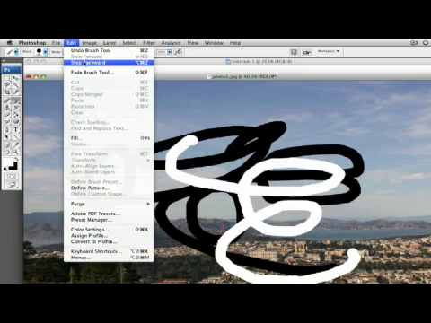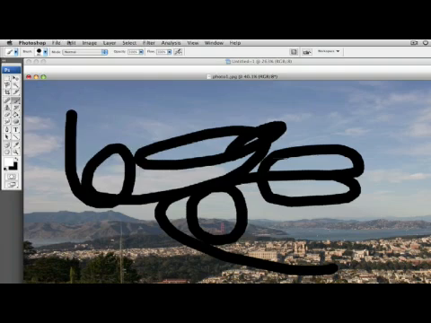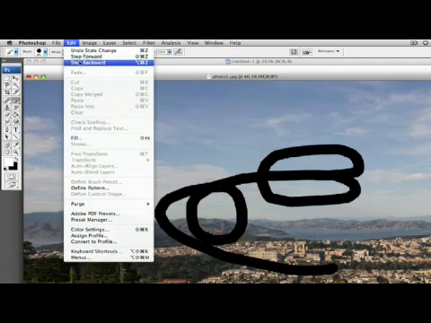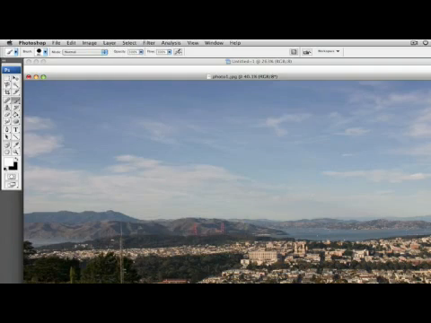If you want to keep going backwards, you'll have to keep hitting Step Backwards, which will take you back through your history all the way down. As you can see, it's stepped backwards all the way down to the very first option I have in my history, which was open the photo.